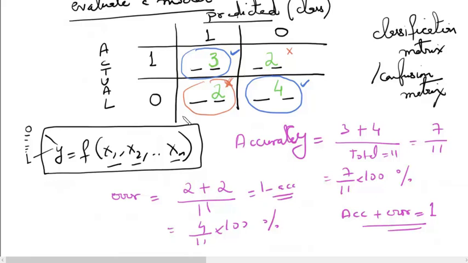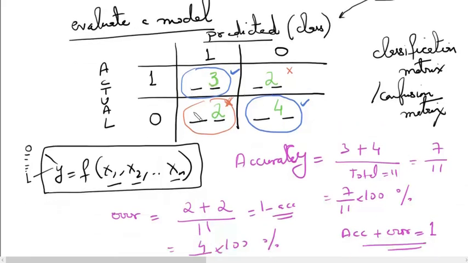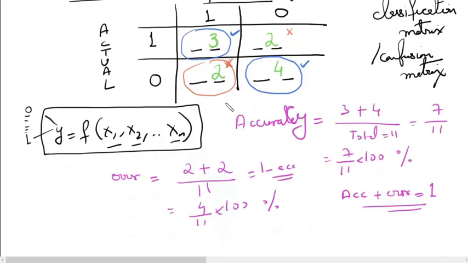So this is how we compute the confusion matrix, and from the confusion matrix we determine how good is your model, so what's your accuracy, or how bad is your model, or what's your error.